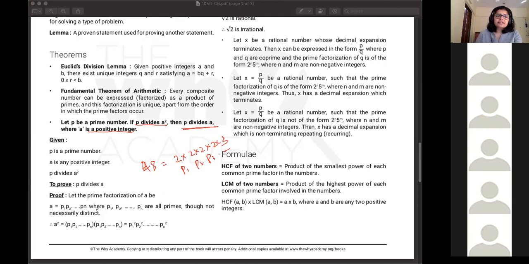Though not necessarily distinct. Now, because we know P is a factor of A square, we start off by squaring it. So A square ka prime factorization kya hoga? Because A equal to all of these multiplied, A square will also be equal to all of these multiplied. So A square is P1 square into P2 square into P3 square and so on.